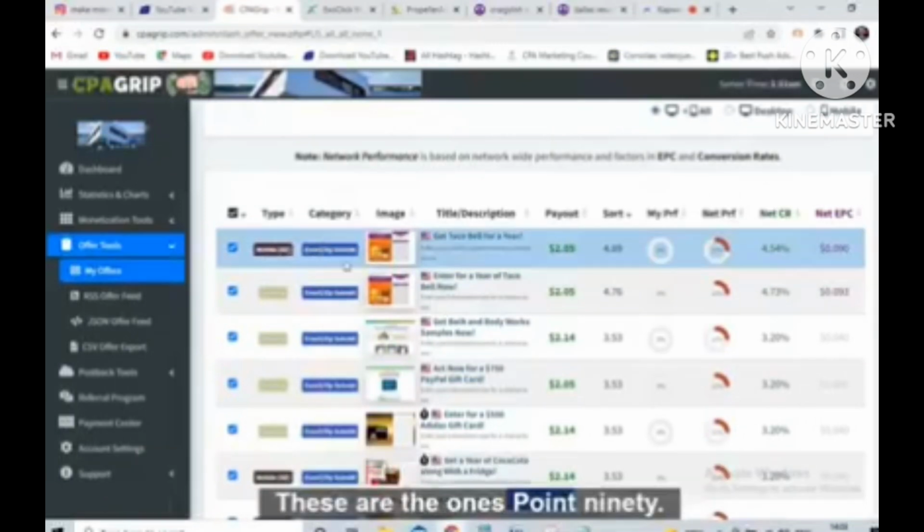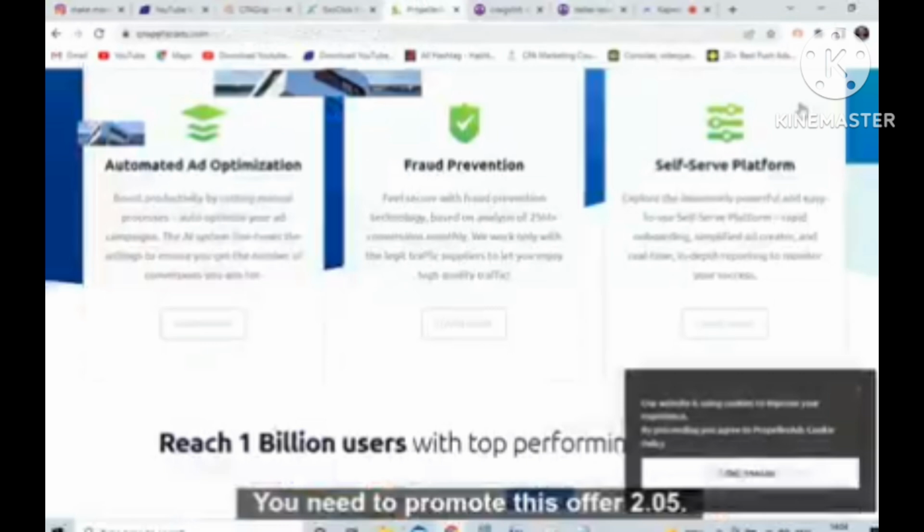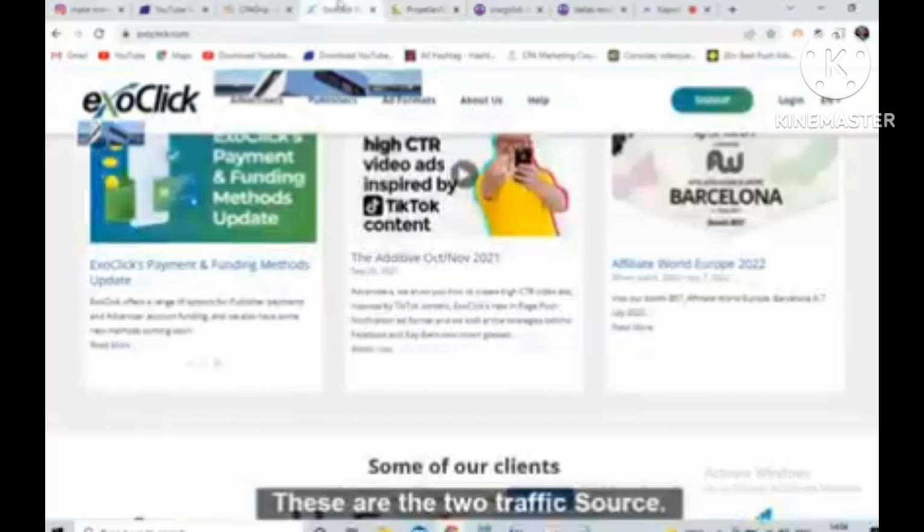These are the ones. 0.90. See, this is the one on Propeller Ads. Mobile Zip Submit. 0.90 is the EPC. You need to promote this offer. 2.05 you will be getting on this Propeller Ads. So are you getting my point? These are the two traffic sources.